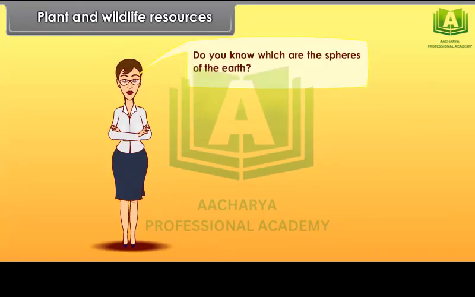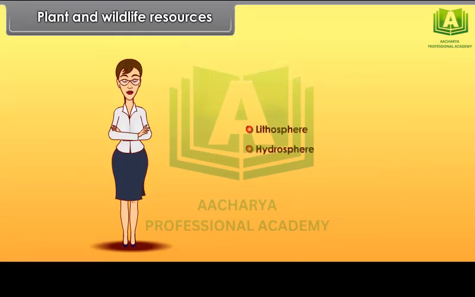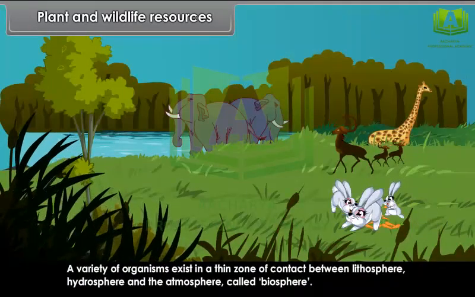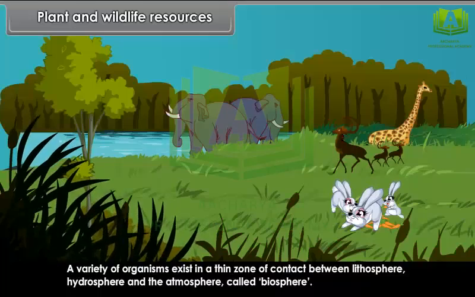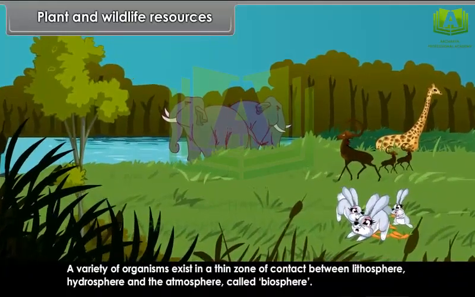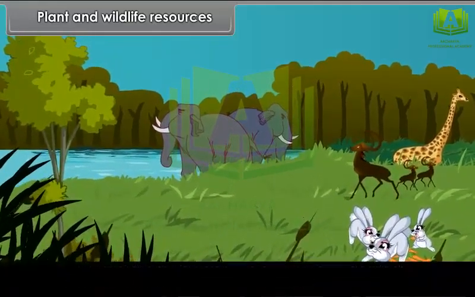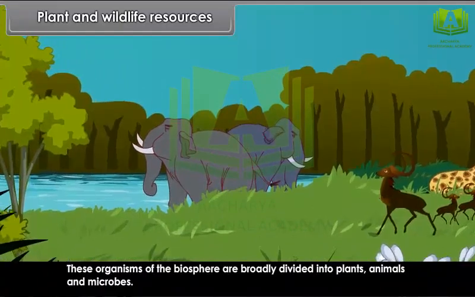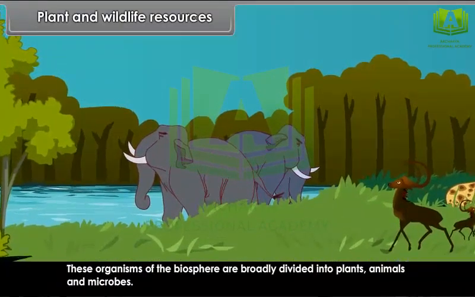Plant and wildlife resources. Do you know which are the spheres of the earth? Lithosphere, hydrosphere, atmosphere, and biosphere. Among these spheres, biosphere is the narrow sphere where life exists. A variety of organisms exist in a thin zone of contact between lithosphere, hydrosphere, and the atmosphere called biosphere. These organisms of the biosphere are broadly divided into plants, animals, and microbes.